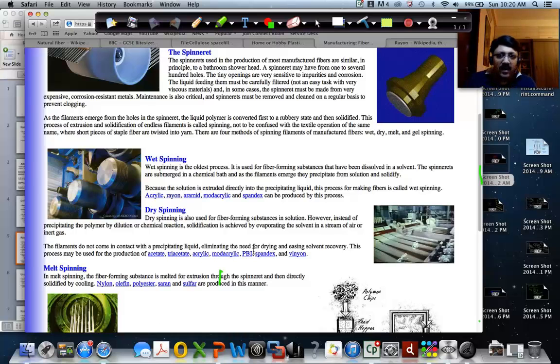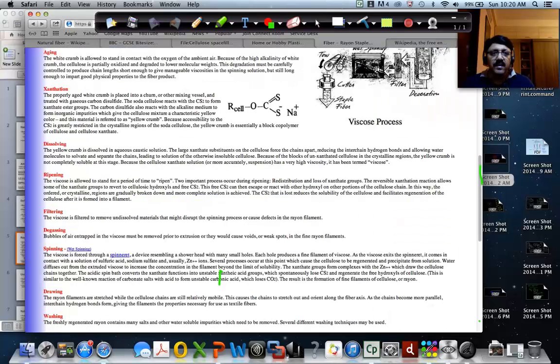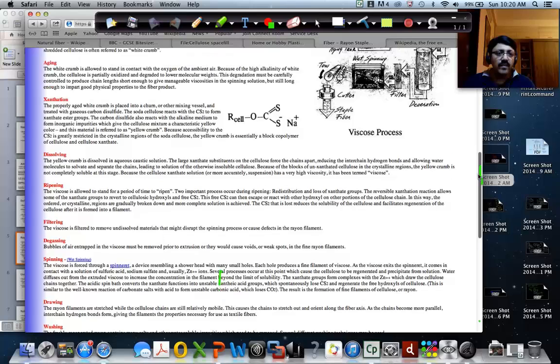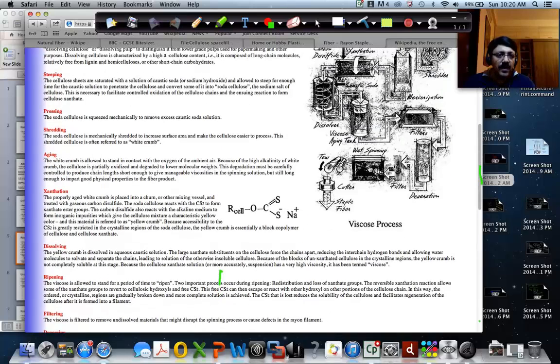So the spinneret looks like a shower in your bathroom, in fact, right? That's what you can see here. Let me go back. It passes through the spinneret. Here is the spinneret, and then the threads of viscose come, and those threads or fibers actually come out like that. So you can see the threads of viscose here. That is how the rayon threads are produced.